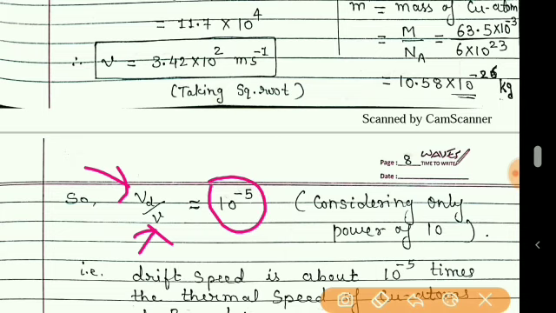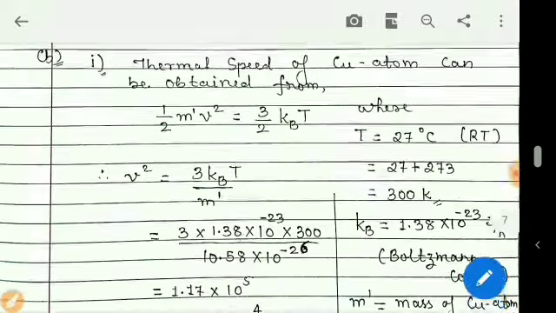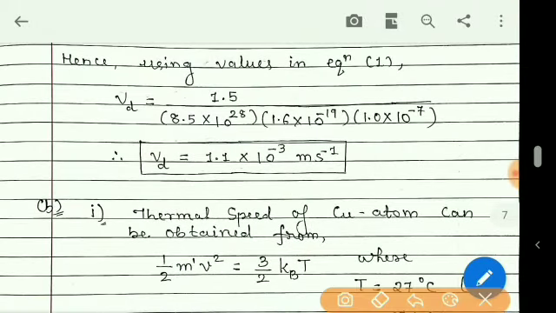How is this obtained? Students, when there is a power, we can neglect the number, because we want to take the approximate comparison. We'll not consider this number, we'll consider only the power. So here the power is 10 raised to 2 for thermal speed, and for drift velocity the power is 10 raised to minus 3. No need to consider this.